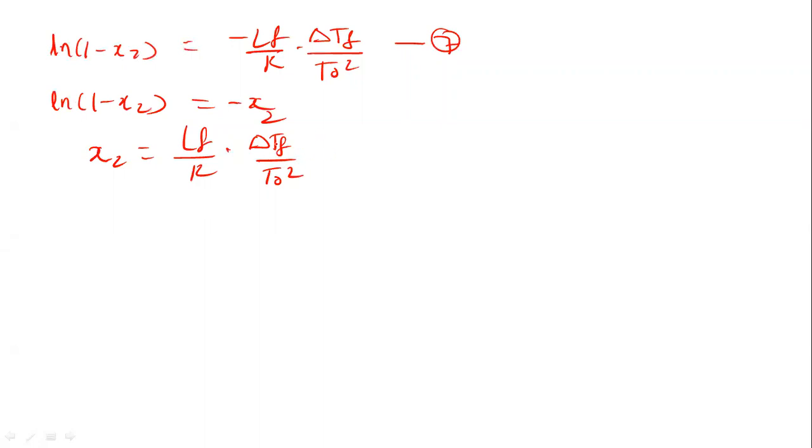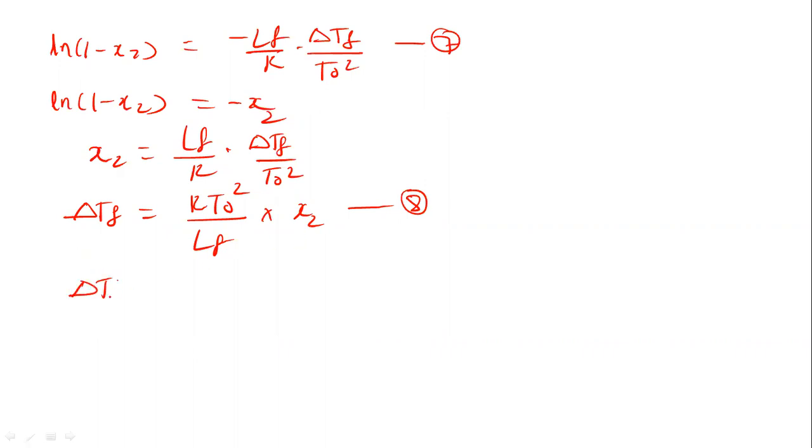Now we can write this equation in this way: delta TF is equal to R T0 square divided by LF into x2. This is equation 8. So in this equation, the depression in freezing point, delta TF, is directly proportional to the mole fraction of the solute.